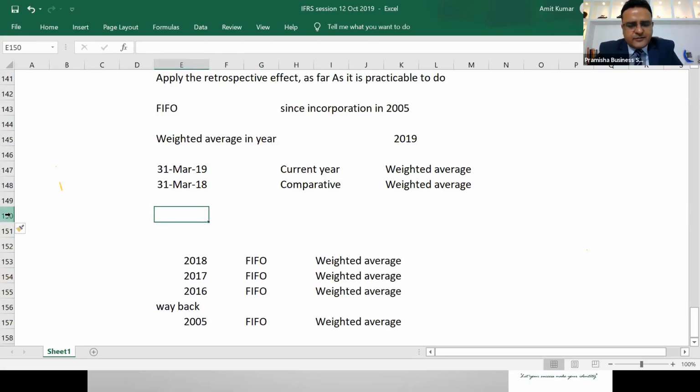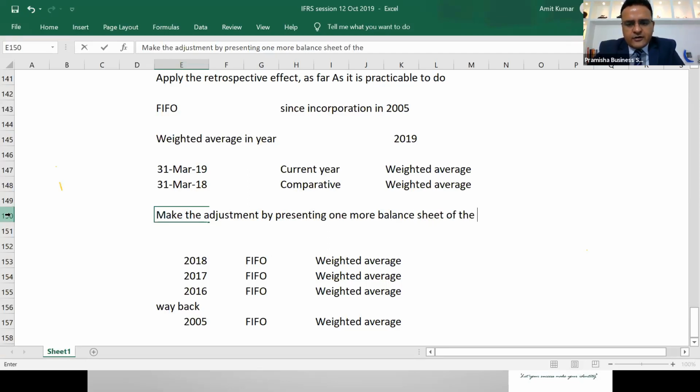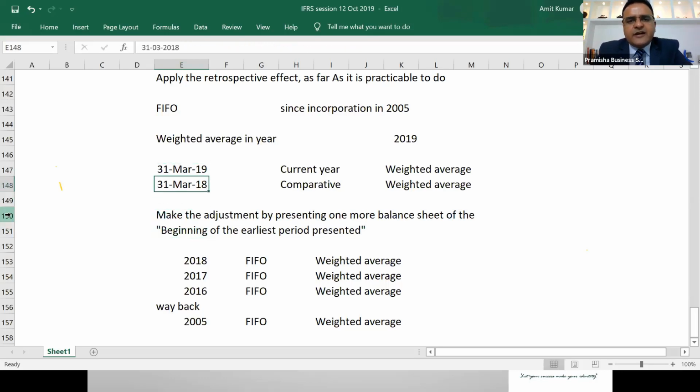You'll make the adjustment by presenting one more balance sheet of the beginning of the earliest period presented. Now normally, when we present the current year financial statements, we present comparatives. Which is the earliest period among them?